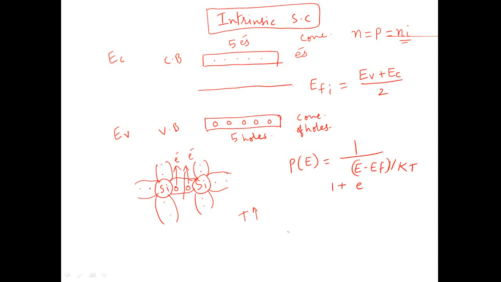We will see the behavior under different conditions: when the temperature is 0 degree Kelvin and when the temperature is above 0 degree Kelvin, and obviously with the energy also. So let us discuss the first case.